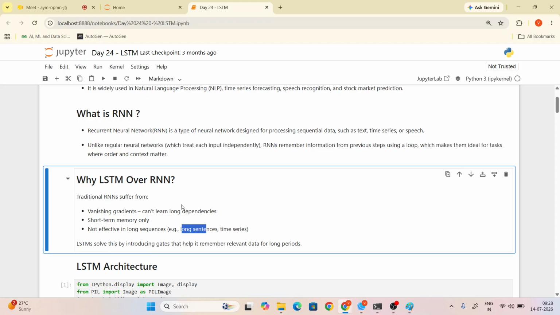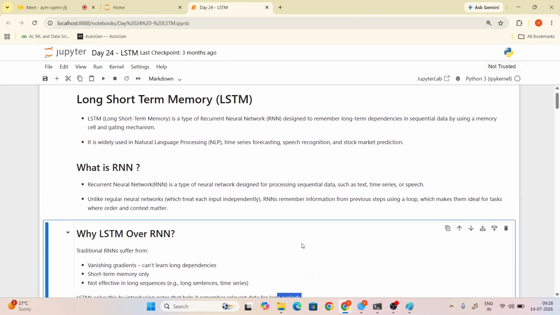That is why we use LSTM, to remember the relevant data for a long period of time. I simply said that. Have you got it, guys? Do you have any doubts about LSTM, short-term memory, and RNN?